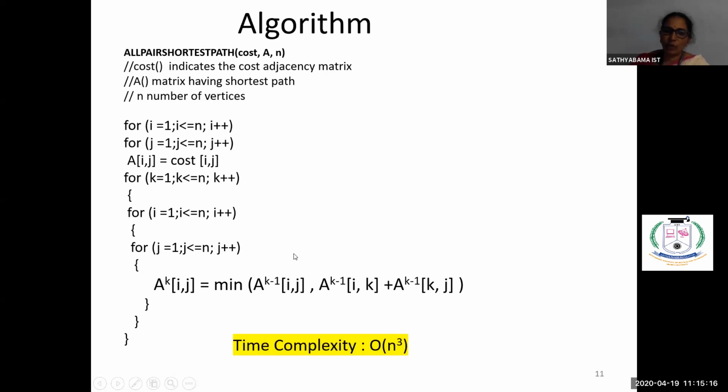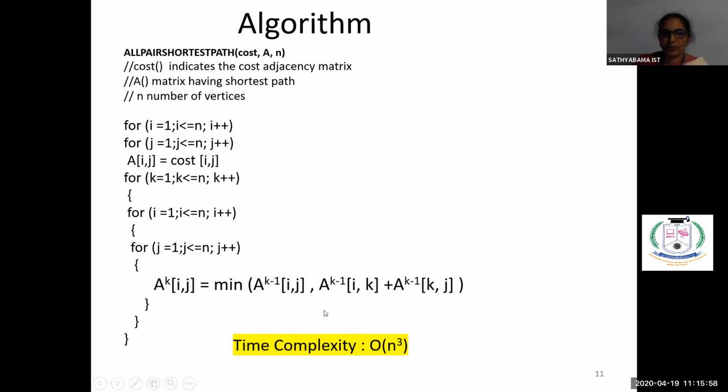Now we have to see what is the time complexity. See here, the first loop is just transferring the cost from the cost matrix to the A matrix. So here two for statements are there. From the cost, we are storing into the A matrix. So here the time complexity is n squared. Now come here, inside the loop, here 3 for statements you are having. Since you're having 3 for statements, the time complexity is n cube. So the time complexity is order of n cube. That is the time complexity of this Floyd-Warshall algorithm, right?